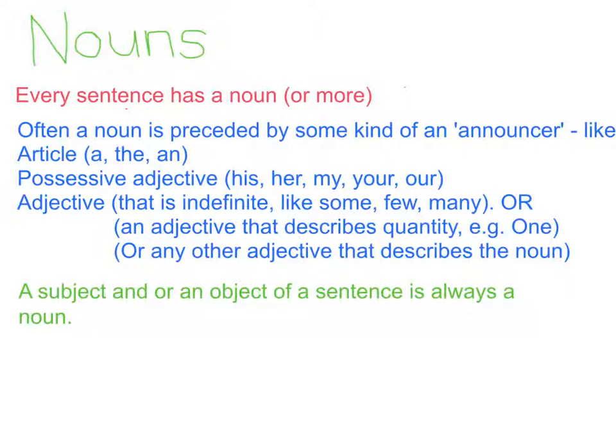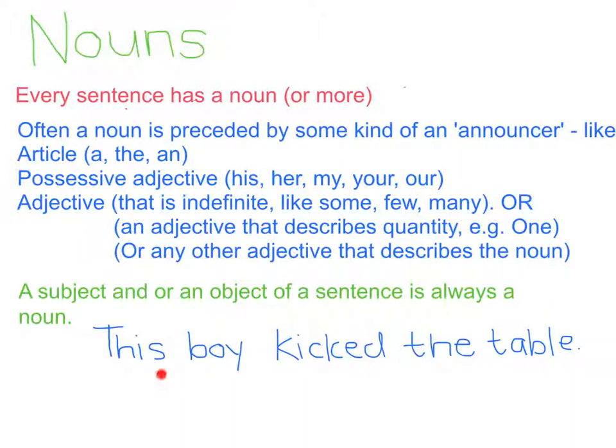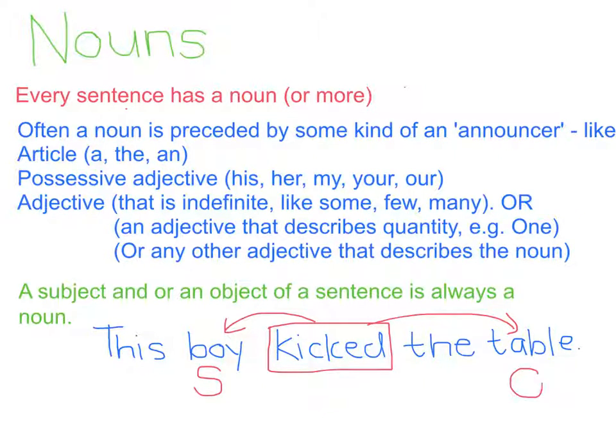A subject and or an object of a sentence is always a noun. So it's always advisable to find the subject or the object of a sentence, and you start doing that by, I'll give you an example. If you look at this sentence, this boy kicked the table. Now the first thing to do is to find the verb. Here is the verb kicked. And then when you ask yourself, who kicked? That is the boy. Boy is the subject. Kicked what? Kicked the table. And the table is the object.